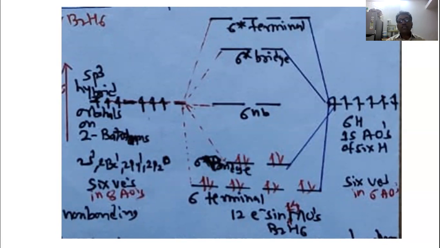12 electrons are there, and all the 12 electrons are in the bonding molecular orbitals. Out of those 12 electrons, 8 are present in the terminal type of bonding molecular orbital, and 4 are present in the bridge type of bonding molecular orbital, while this is totally empty, no electrons are left to be filled here.